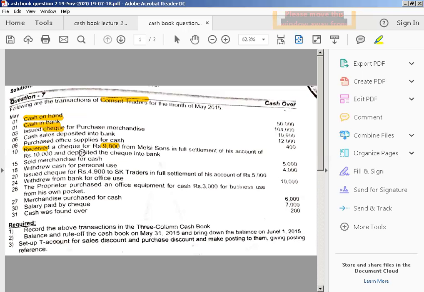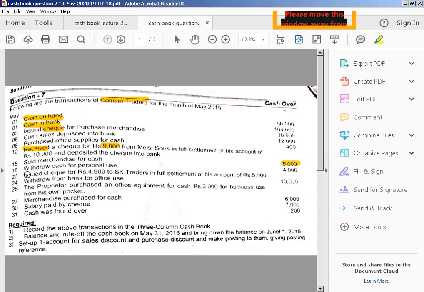Clear? I hope it is also easy for you. Now sold merchandise for cash. I think you all are solving with me till now. Sold merchandise for cash means the sales is done in cash. You will write it down as sales and in the cash column, your amount is 5,000.